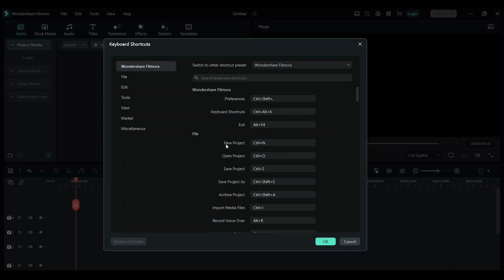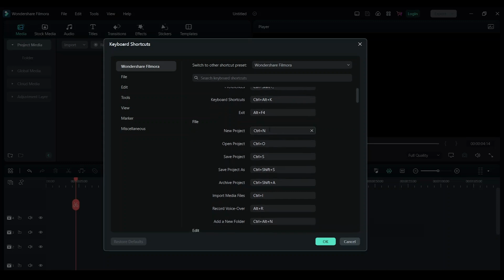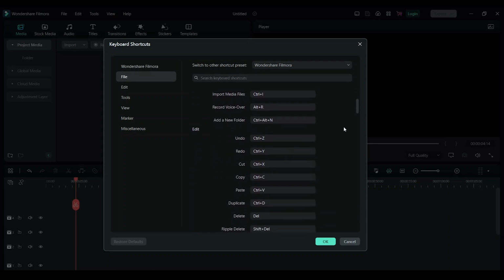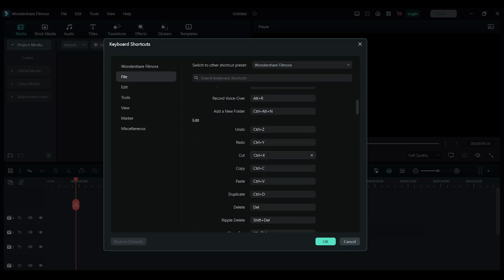For example, for starting a new project, it's Ctrl+N. So here you can see all the keyboard shortcuts that are available. For cutting, it's Ctrl X and for copy it's Ctrl C. If you want to change it, you can change it.